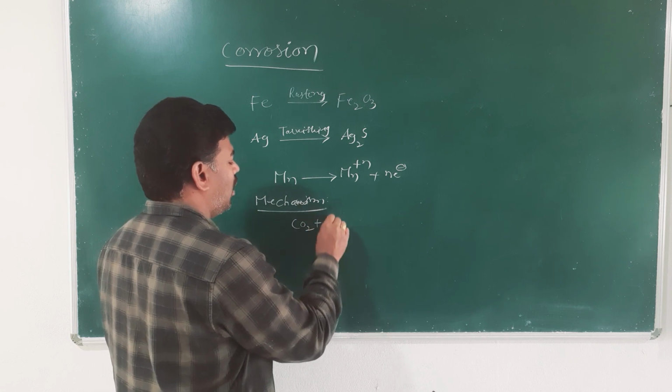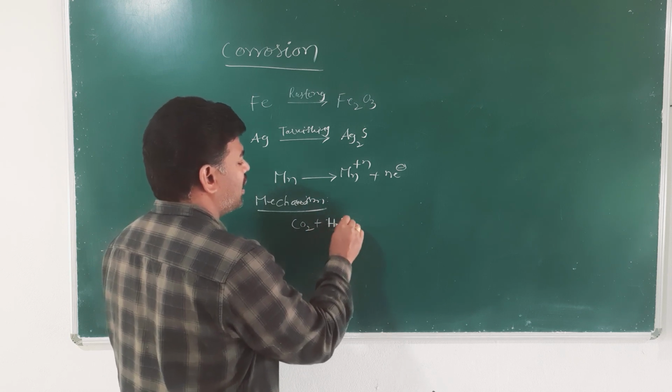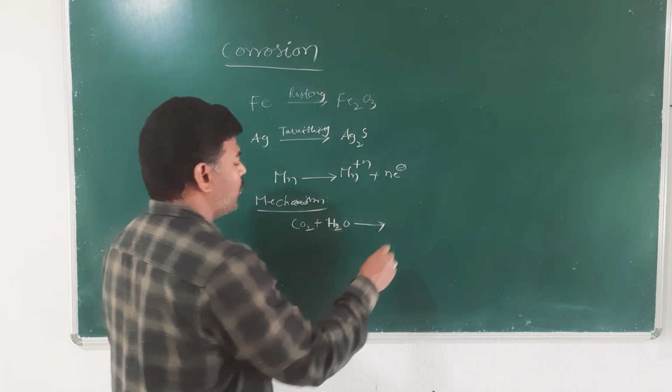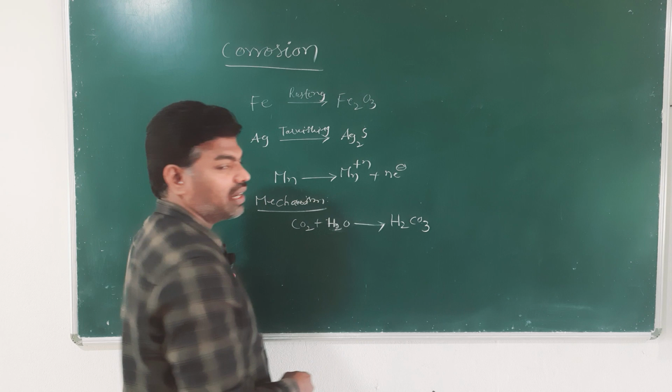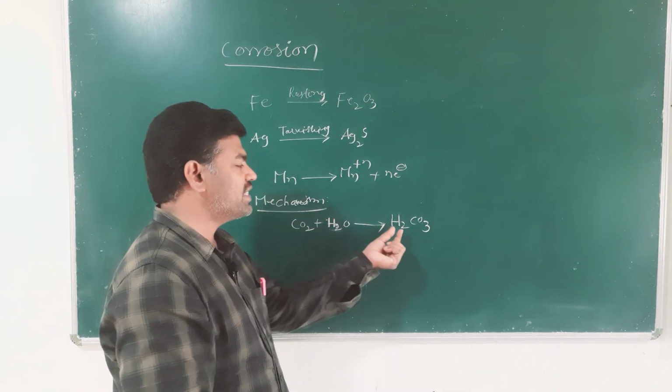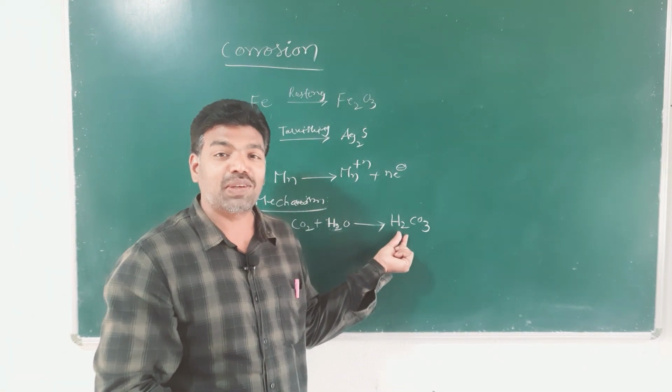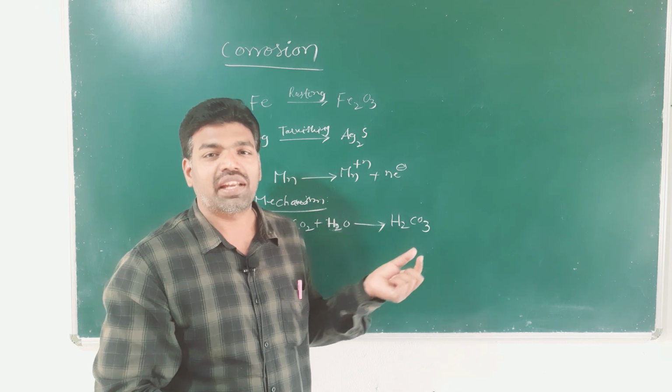CO2 dissolves in water, forming carbonic acid H2CO3. This carbonic acid acts as electrolyte in the voltaic cell.